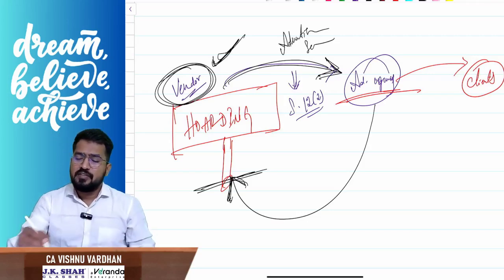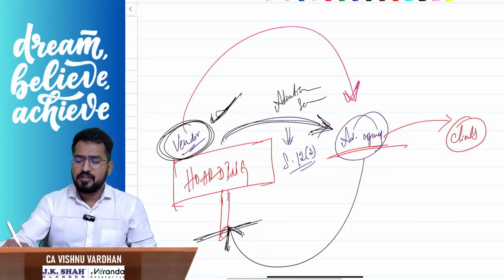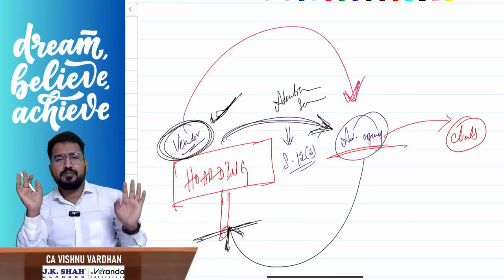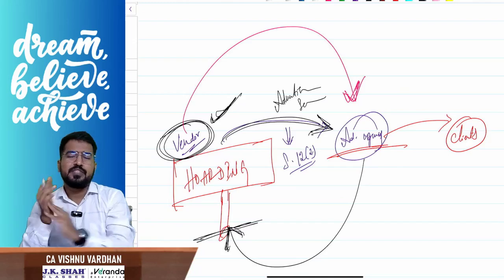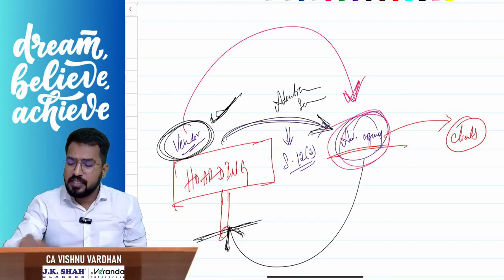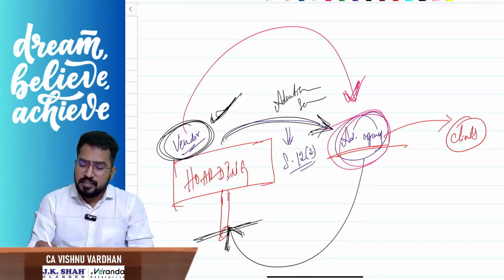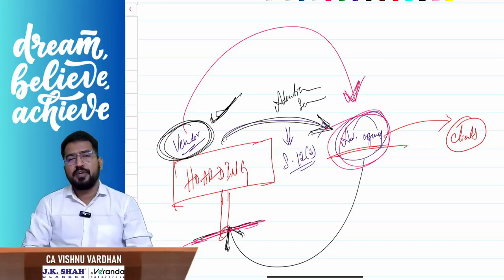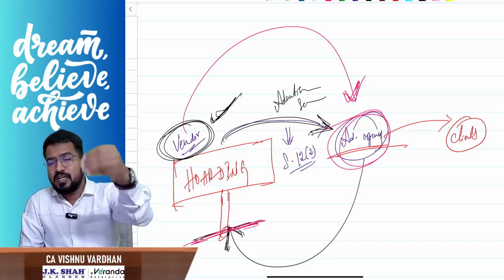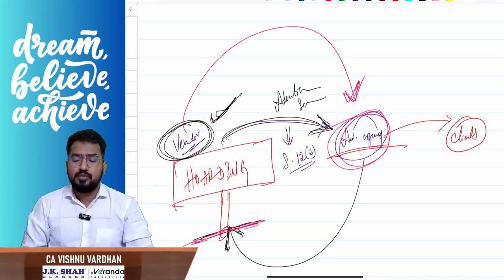Or, the vendor says, sir, you pay me 1 lakh per month, whatever you want, you do. That means the complete hoarding will be under the control of the advertising agency. In such cases, sir, this hoarding is an immovable property. This is nothing but that fellow renting the immovable property, similar to renting immovable property.